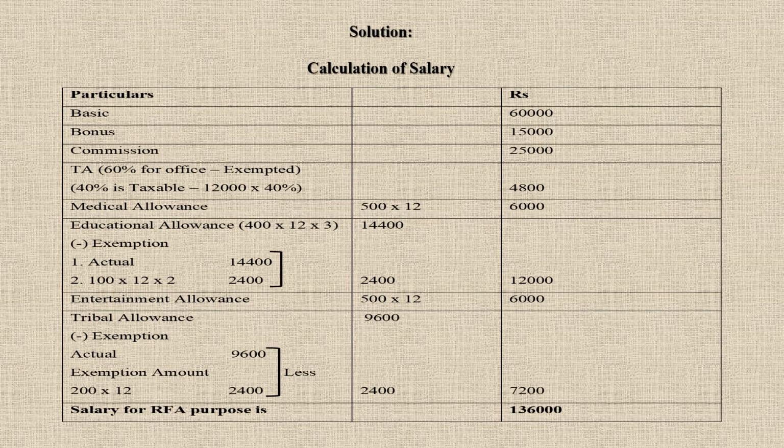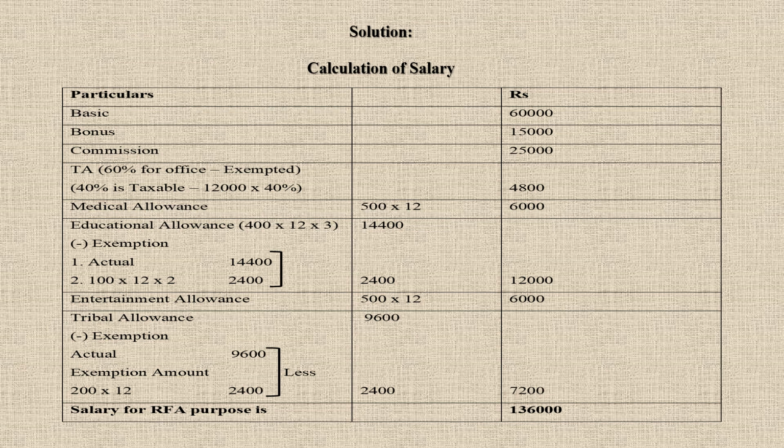Coming to the calculation of salary. So again, 3 columns: particulars, inner and outer column. We'll start off with basic salary, which is 60,000. Since nothing is given to you in the sum, like whether it's per month or per annum, you can take it as per annum. Basic salary is 60,000, bonus 15,000, commission is 25,000.